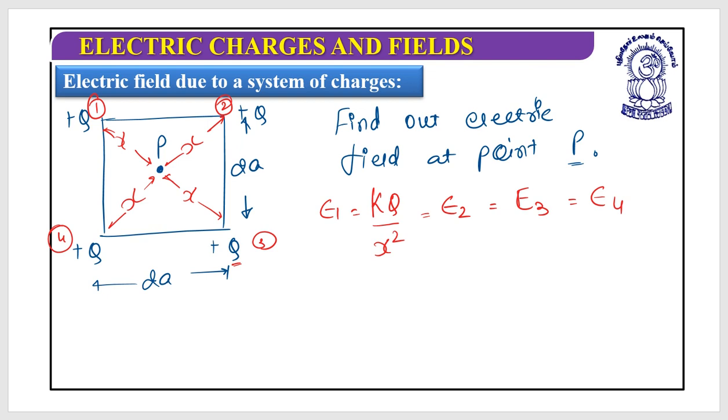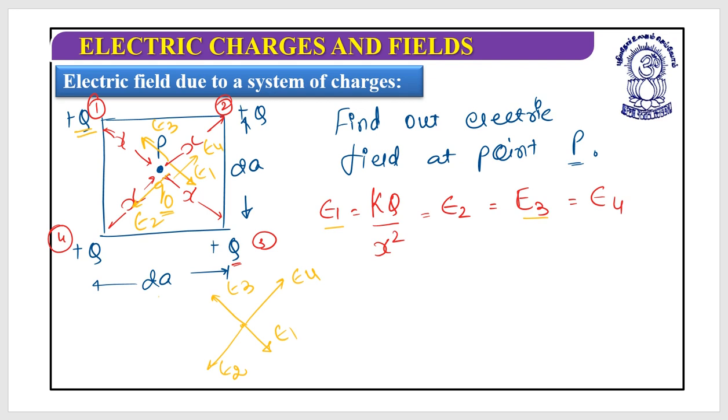Now when all the electric fields are equal, let's find out the directions. How could I find them? This is plus q, so I should put a positive test charge over here. This is the direction of electric field E1. This is the direction of electric field E3. This is the direction of electric field E2, and this is the direction of electric field E4. So the situation would be something like this. This is E4, this is E2, this is E1, and this is E3.